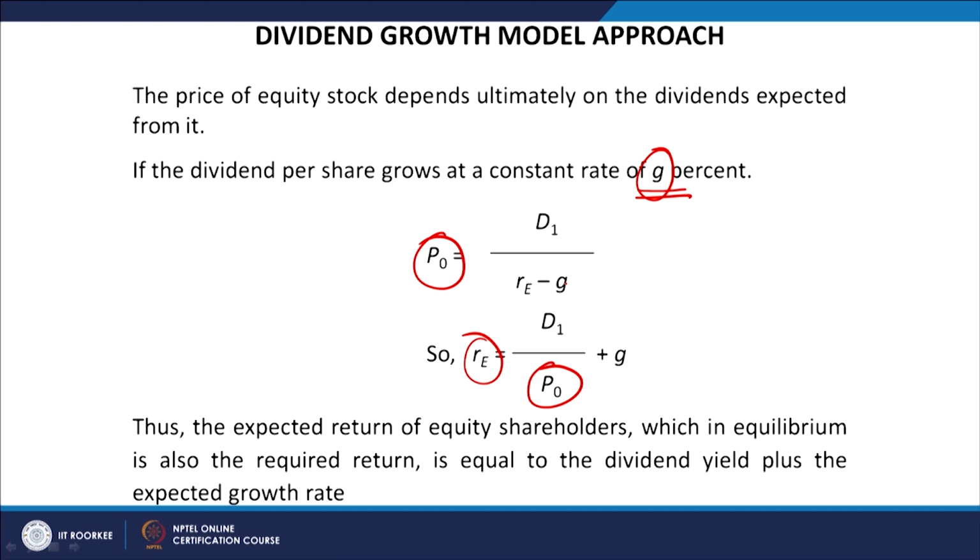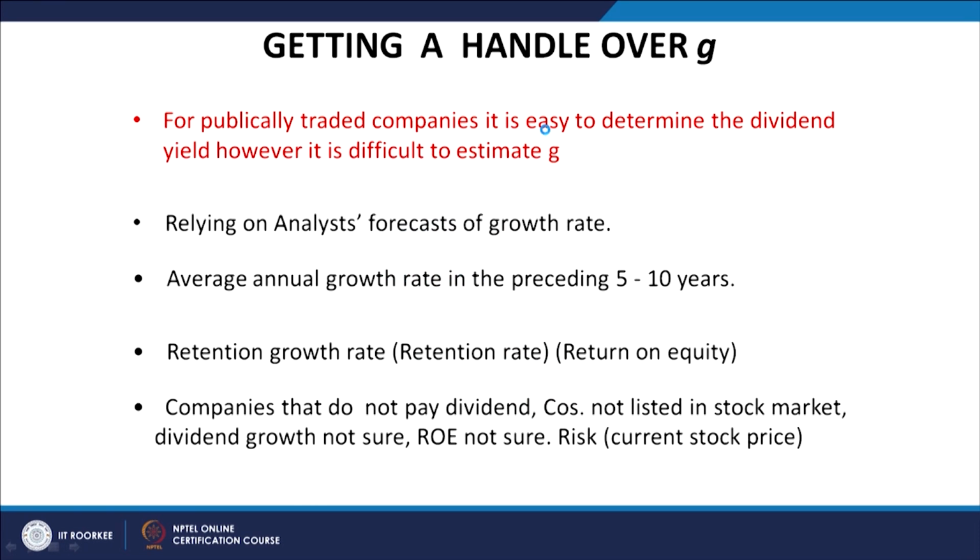And if you are able to calculate G, the cost of capital can be calculated, as the price of equity stock depends ultimately on the dividend expected from it, and if the dividend per share grows at the constant rate of G, then the cost can be calculated this way. So, for calculating G, 3 estimates can be used. The problem only comes in case of companies which are not listed in the market, or companies listed in the market but not paying dividend. Then the cost cannot be easily found out.